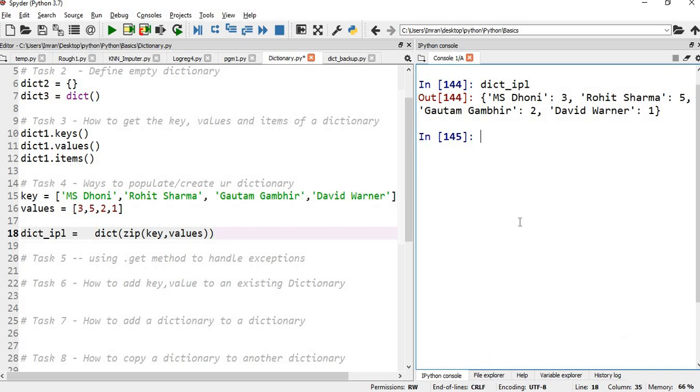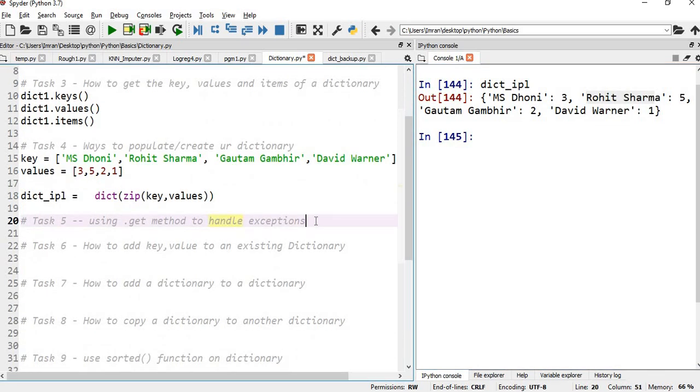It's created, right? So MS Dhoni is my key and 3 is my value. Similarly, Rohit Sharma is my key and 5 is the value. Gautam Gambhir is the key and 2 is the value. And David Warner is the key and 1 is the value. Now, using the dot get method to handle exceptions.